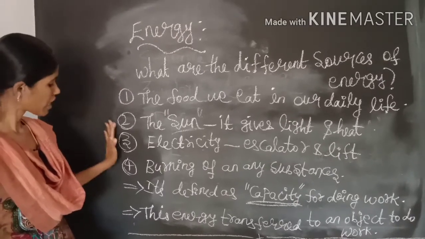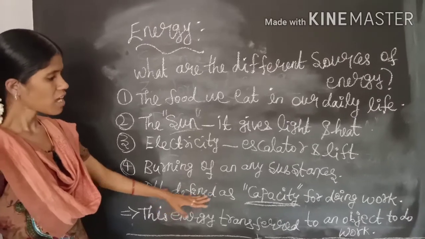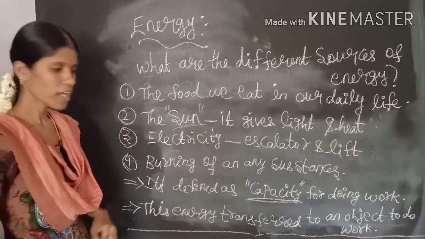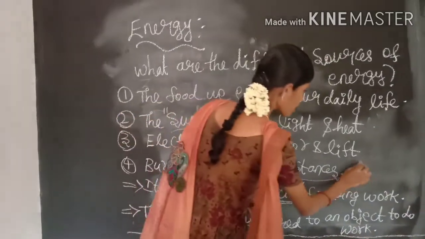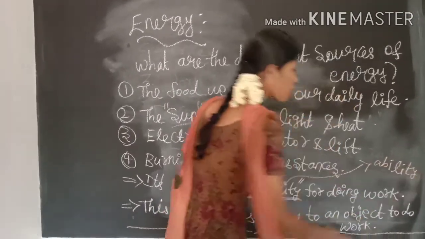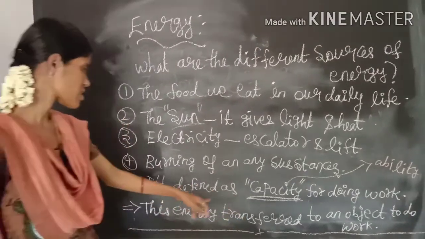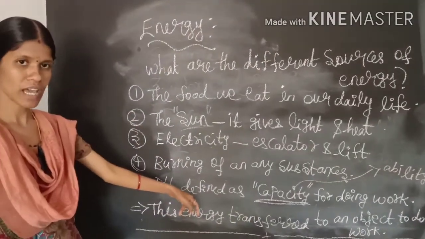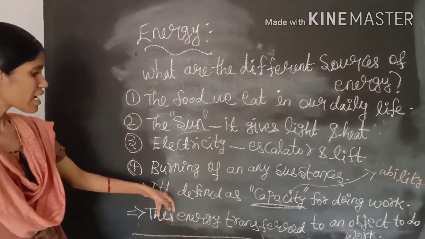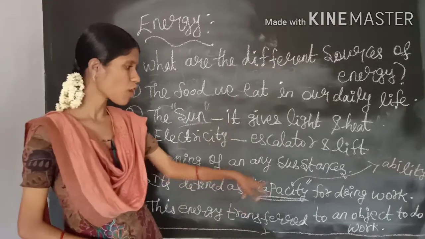Next, what is the definition of energy? It is defined as the capacity for doing work. Here, capacity refers to ability, that is, how much ability we have to do our work. I repeat, energy is defined as the capacity for doing work.